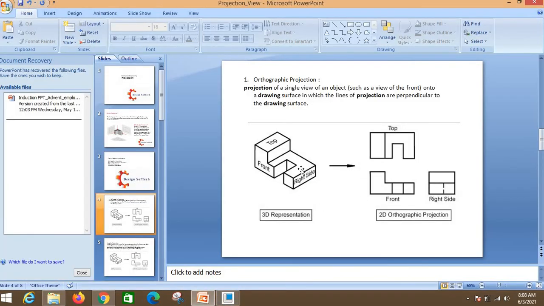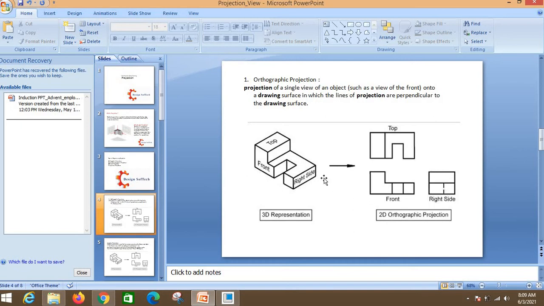Okay, simply, this is my isometric projection. If I want to see from top, this is my top view. If I want to see from front, this is my front view. See, this L we are seeing here, this slot in the middle, and this rectangle on the side. And when I am seeing from the right side, we can see this face only and this right side face only. See, this rectangle and this rectangle.